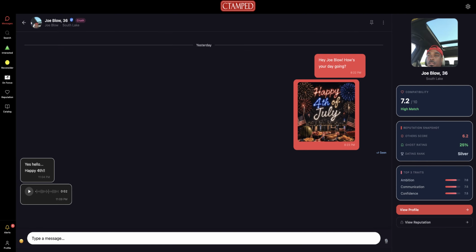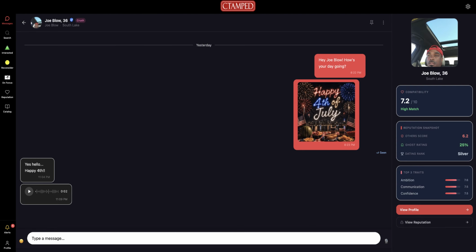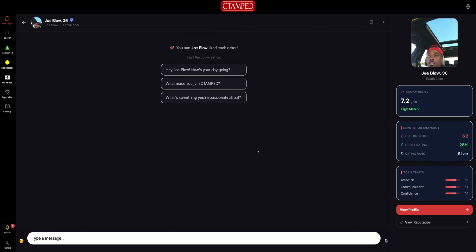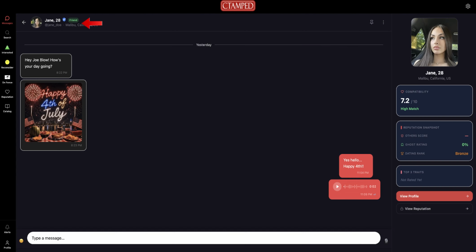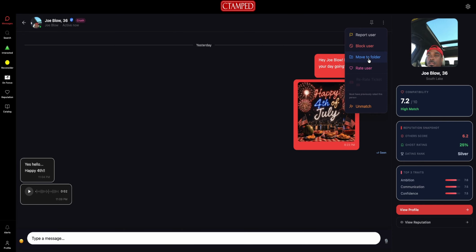Now, let's get to the ratings and how that works. You are a new user, so you don't have any other ratings to show right now. And Stamped does not allow for you to randomly rate a stranger on the street you don't know. In order to rate someone, several steps have to happen first. 1. A mutual connection, emphasis on mutual. 2. At least one message has to be sent by both users. 3. Both users must put the other into a folder. Then and only then will it even become available for you to request a rating session to happen.